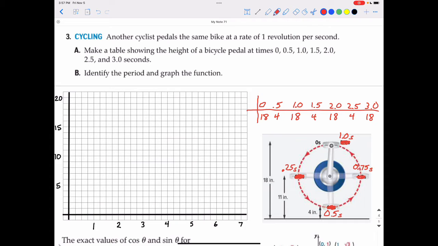So I'm going to graph that on the same intervals. So 0, 18, and then 0.5 seconds, 4, it's going to be right here. 1.0, 18, so again, it's back up to the top. 1.5, 4. 2.0, 18. 2.5, 4. And 3.0, 18.